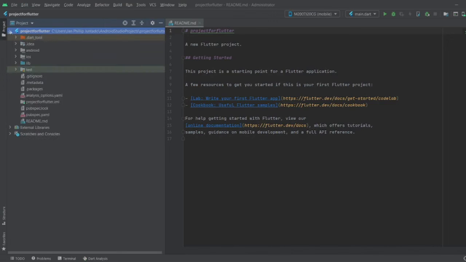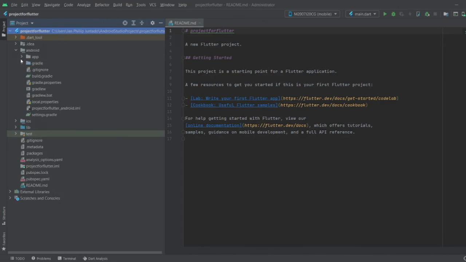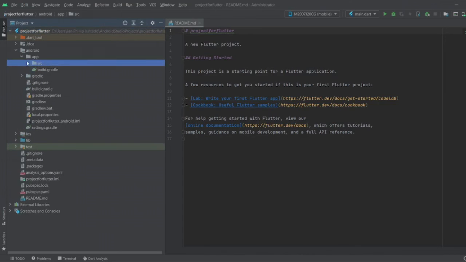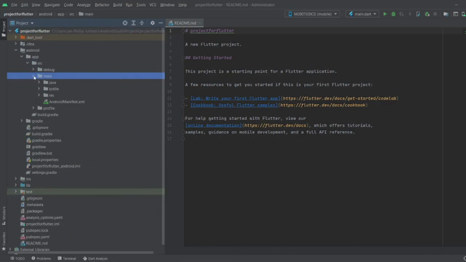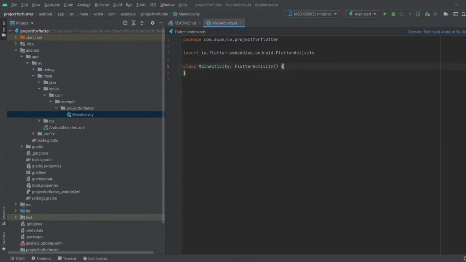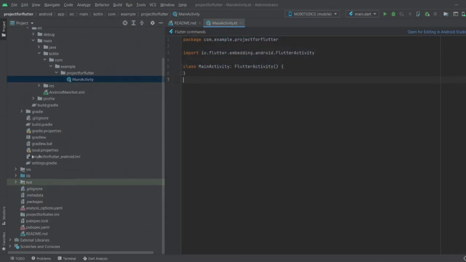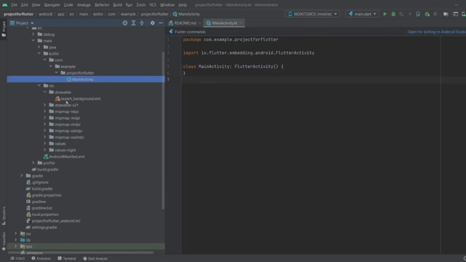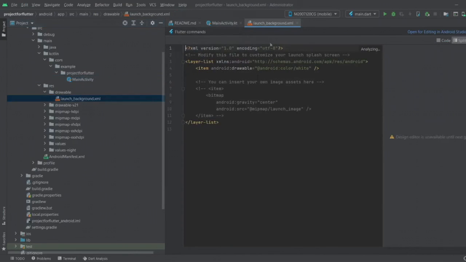Now you can go ahead and click this Project for Flutter folder under your Android, and then App, SRC, Main, and then Kotlin. You should see your main activity right here. And then for the layout, you can locate that in the drawable launch background.xml.